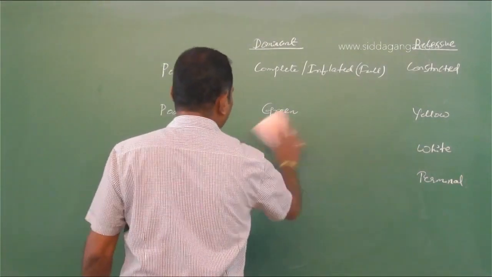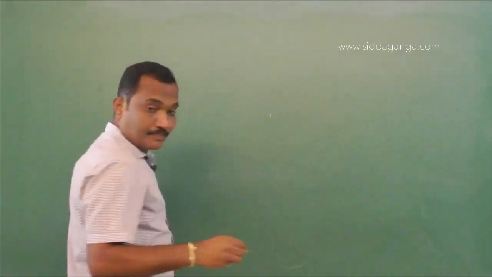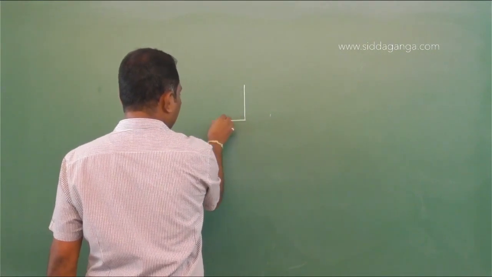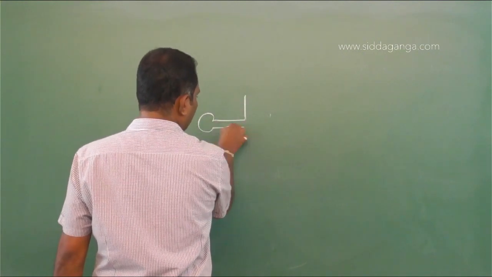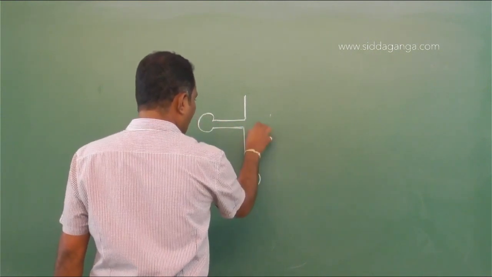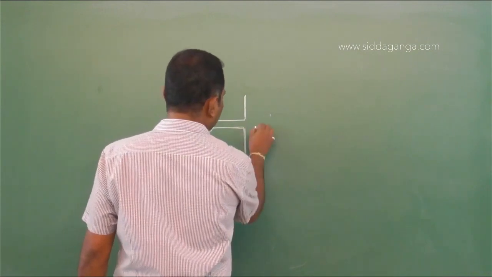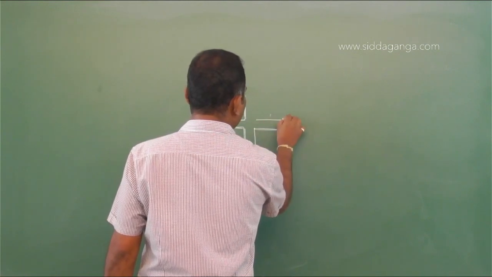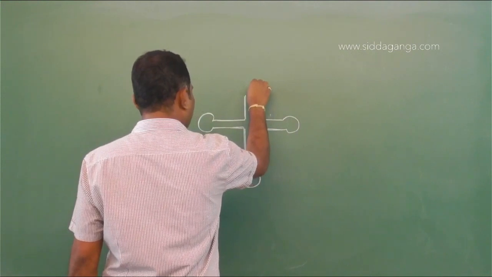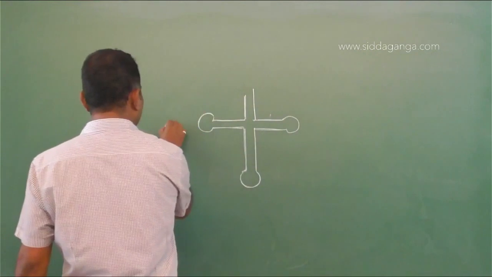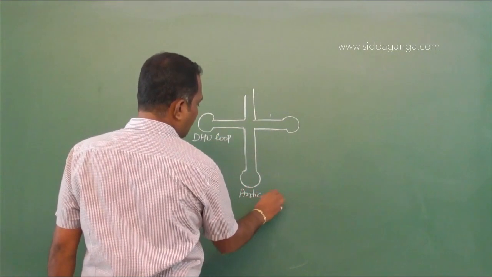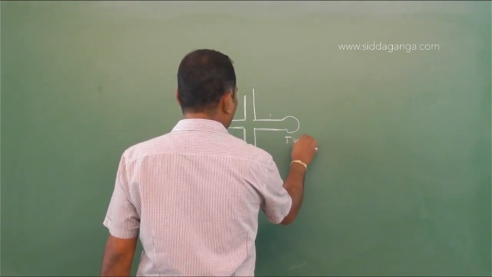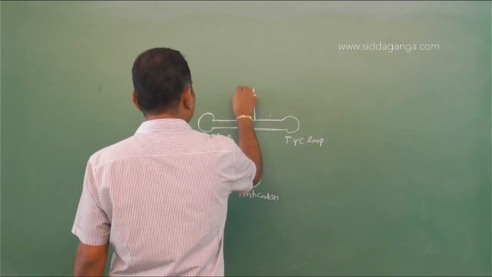So to recall the structure of tRNA. The clover leaf model, what we say: dihydroxyuridine loop, DHU loop, then we have anticodon, T psi C loop, 3' and 5'.